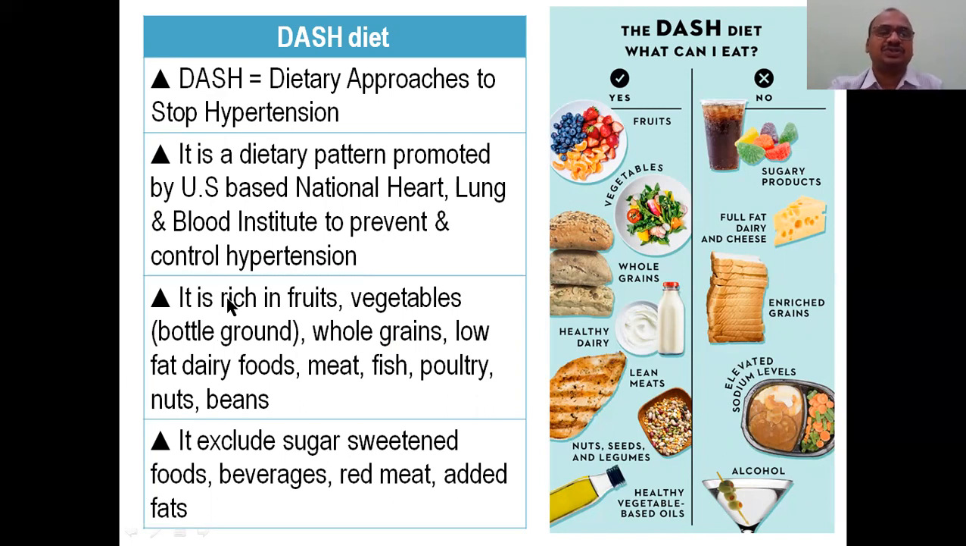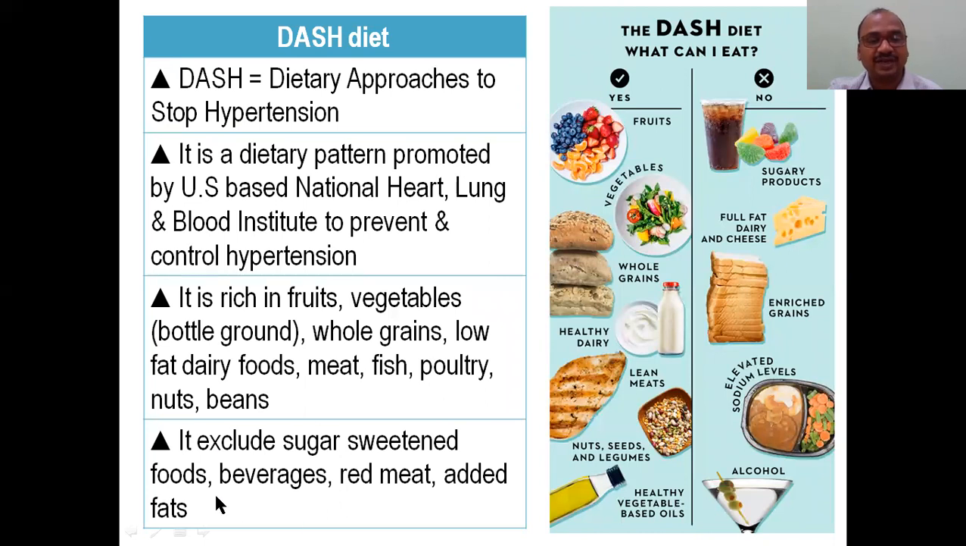It is rich in fruits and vegetables. Especially bottle gourd is very famous, very popular for that. If you are taking bottle gourd daily, it is equal to one tablet. Instead of taking a tablet, you can take naturopathy. It includes bottle gourd, whole grains, low fat dairy foods, meat, fish, poultry, nuts, beans. Say no to, exclude. You have to include these foods.